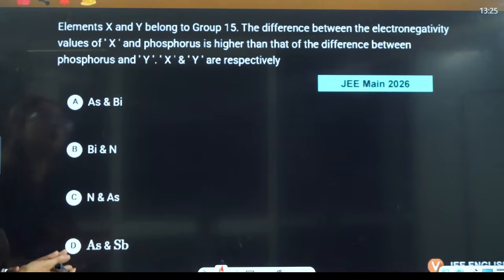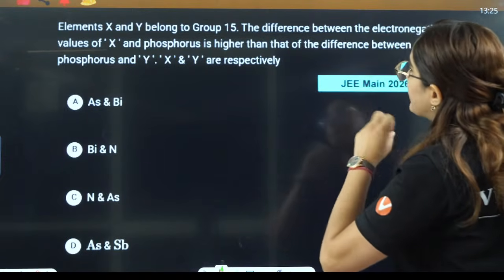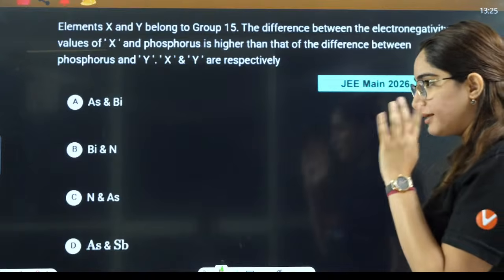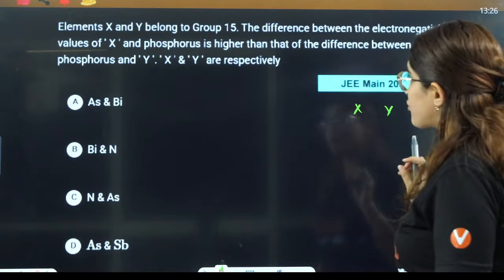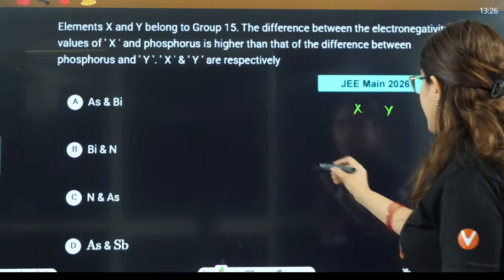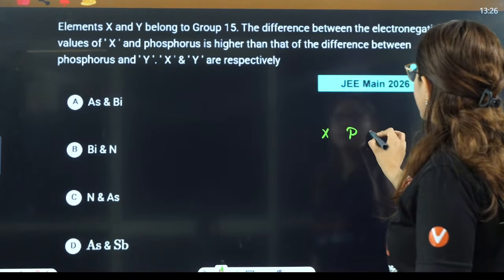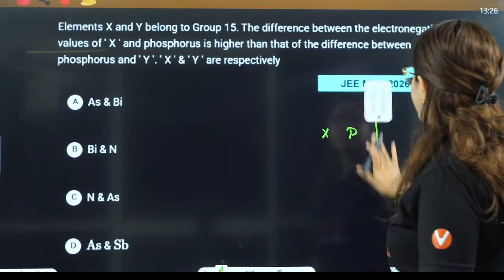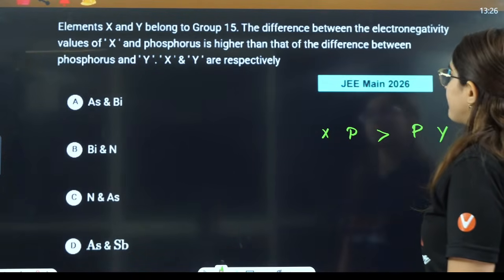Okay. Next question, everybody. X and Y you have to identify here. Elements X and Y belong to group number 15. The difference between the electronegativity of X and phosphorus is higher than the difference between phosphorus and Y respectively.